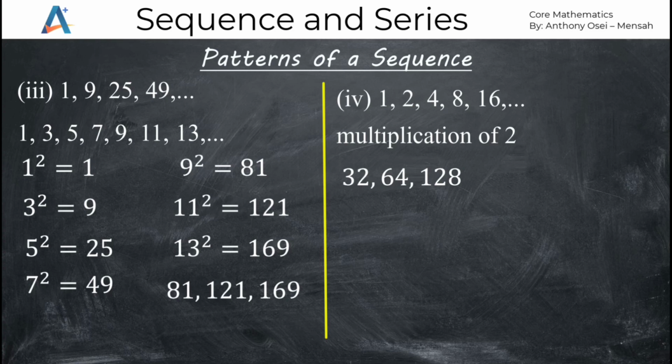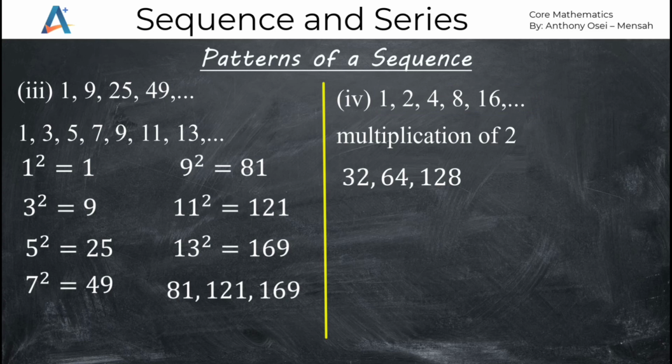That means the next three terms of the sequence 1, 2, 4, 8, 16 will be 32, 64, and 128. So we can conclude that this sequence produces its terms by multiplication by the constant 2. You multiply any of the terms by 2 to get the next term.